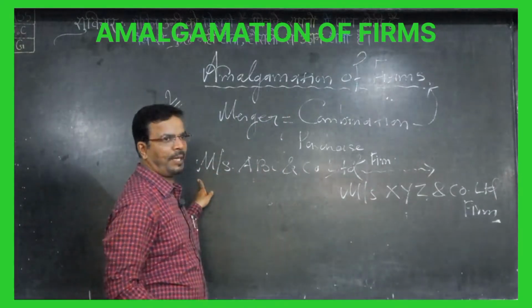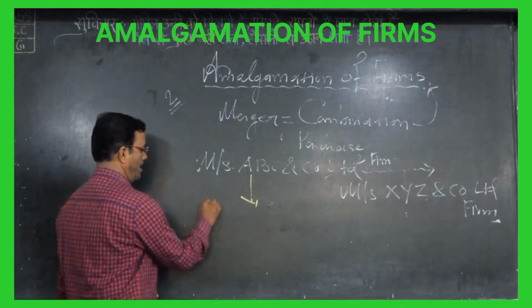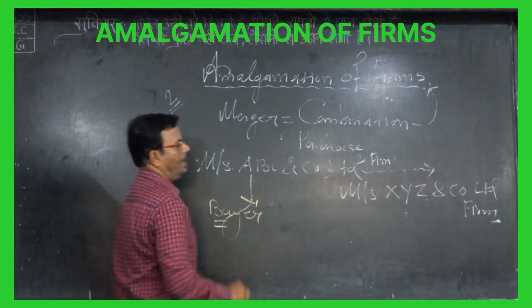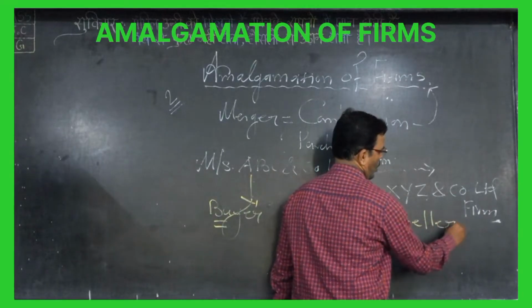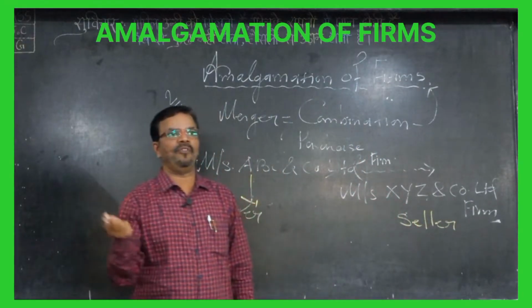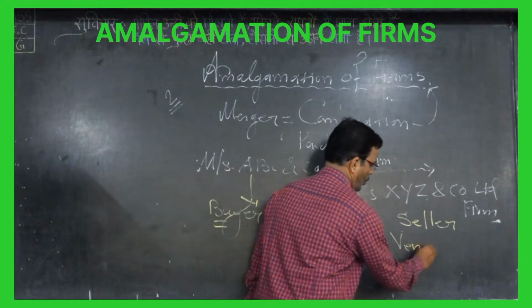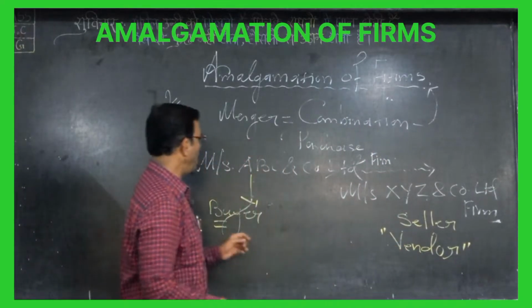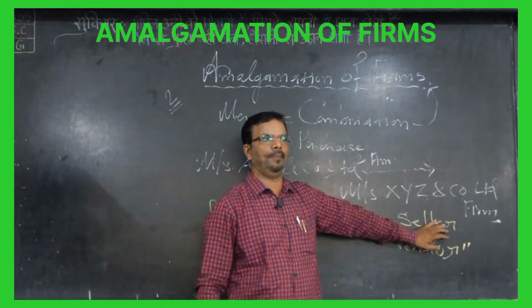So when ABC purchases XYZ, ABC is known as the buyer, and XYZ is called the seller. We have a second name for the seller, and that is the vendor. Vendor means seller. Buyer means one who purchases the company, and seller means who sells the company.